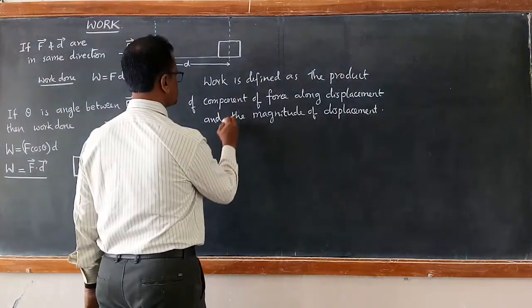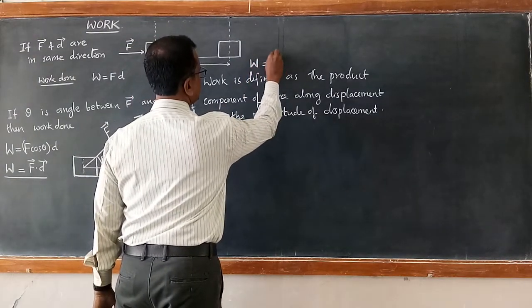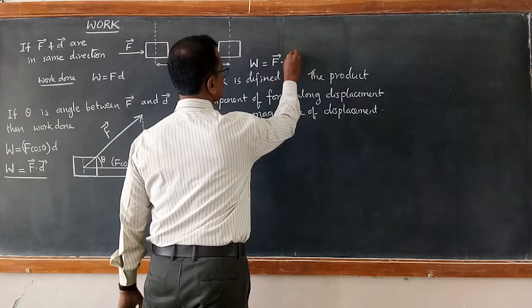So thus it becomes work done as the product of force vector and displacement vector.